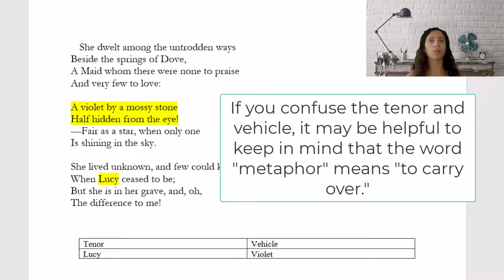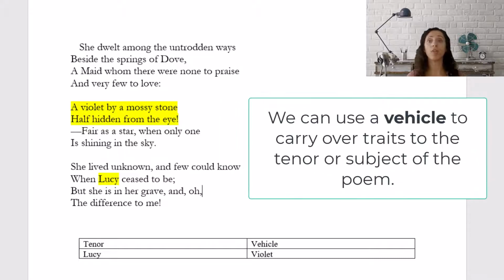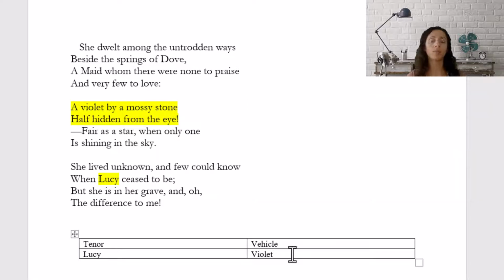It may be helpful to keep in mind that the word metaphor means to carry over. And we can use a vehicle to carry over traits to the tenor, or the subject of the poem. Now, in this case we have a metaphor because Wordsworth doesn't use the word like or as when making the comparison.